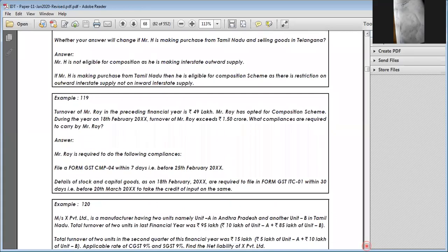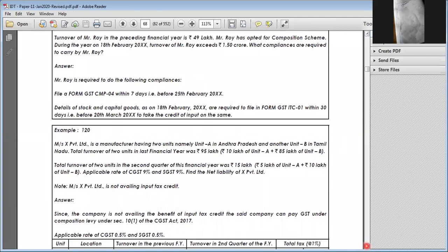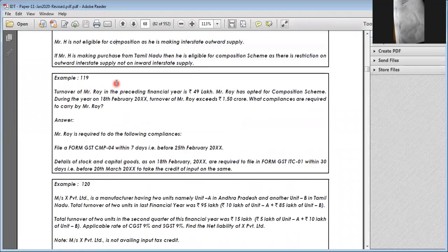Next, in the March month, he has to file the normal scheme as well as the composition scheme returns for such quarter. One more scenario I will explain. This is February month, where the condition is not satisfied, so he is moving from composition levy to regular levy. Within 7 days he has to apply for the regular levy.